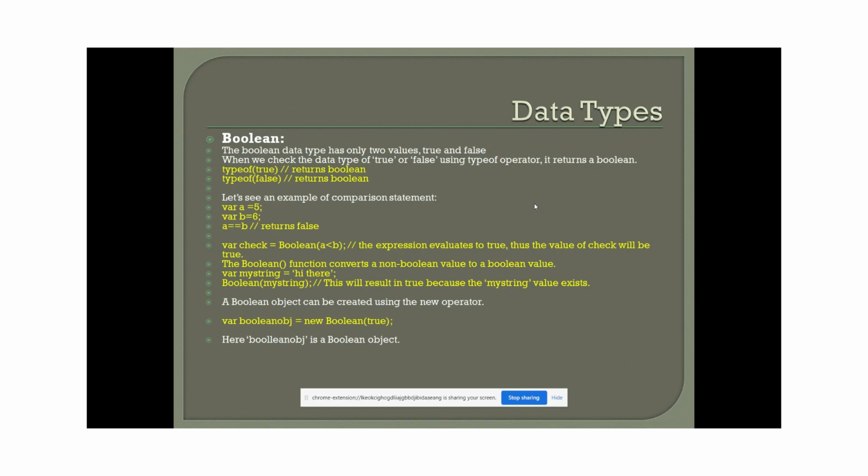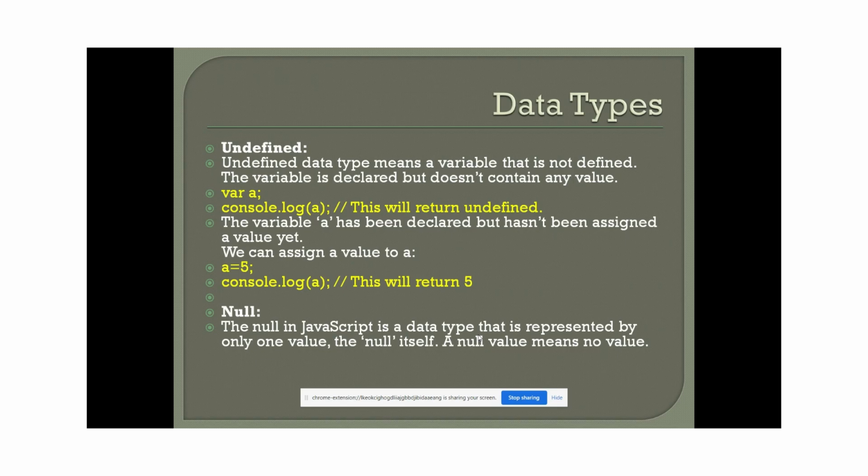In the same way we can create a boolean object in JavaScript using the new operator, same like string, how we already created. In the same way we can create boolean literals. Move on to the next data type, undefined. Undefined is also one of the types in JavaScript, guys. If we create a variable, as we already discussed in variable concepts, but we didn't assign any value to that variable, then when we try to print that variable, it returns the type as undefined.